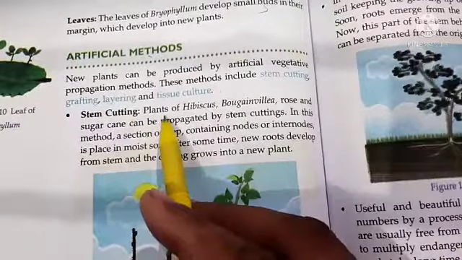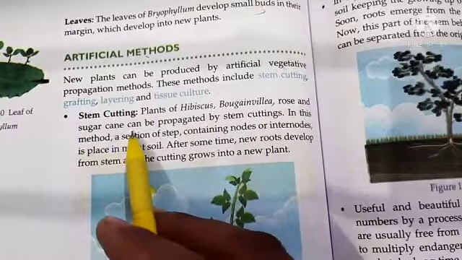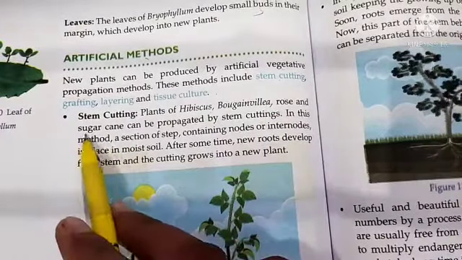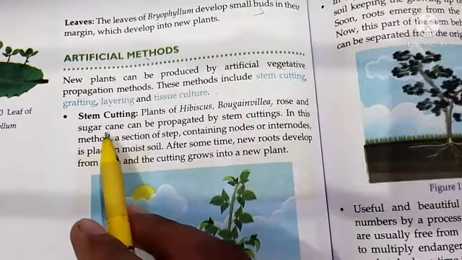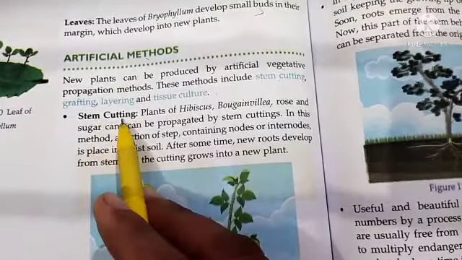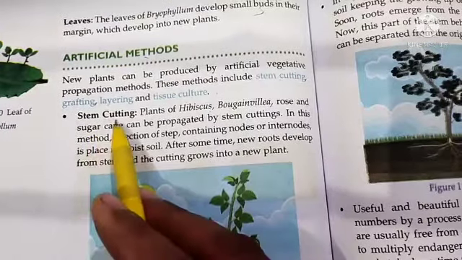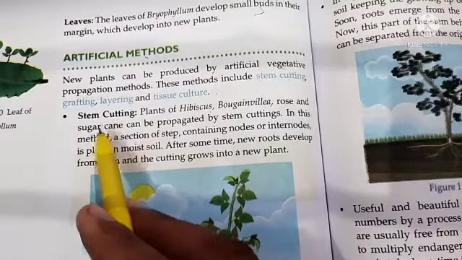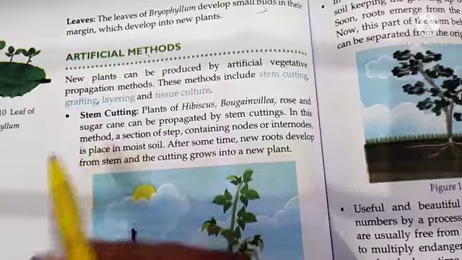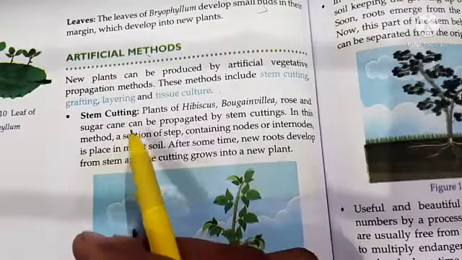Here it is written: plants of hibiscus, bougainvillea, rose, and sugarcane. Okay, sugarcane you have seen in our rural areas. It is the best example of stem cutting, because we grow new plants of sugarcane with the help of cuttings. During the sowing of sugarcane, we cut the stem of sugarcane and sow it into the soil.